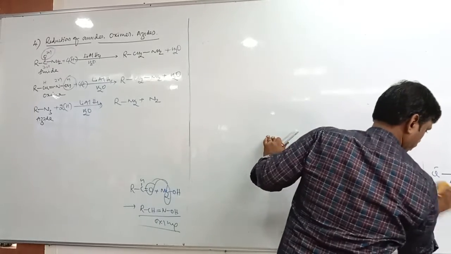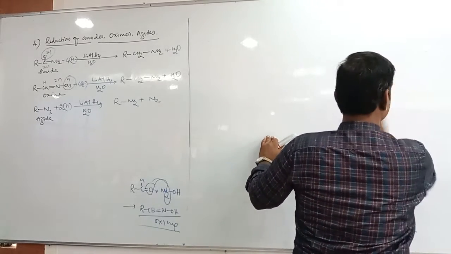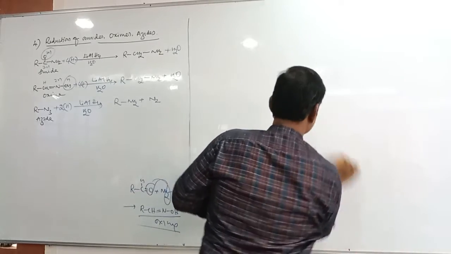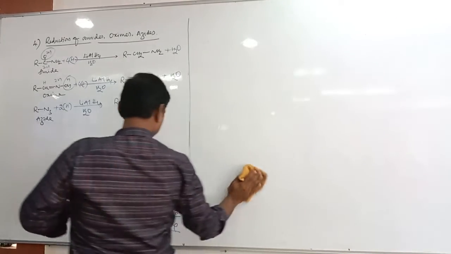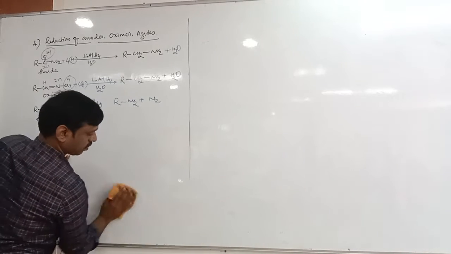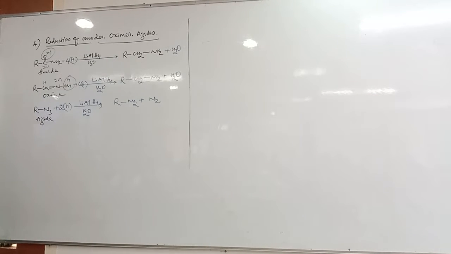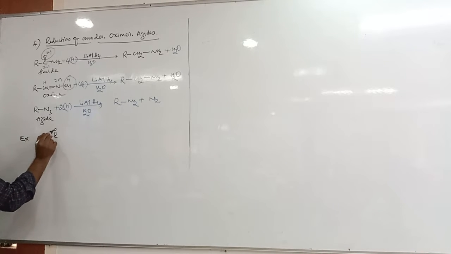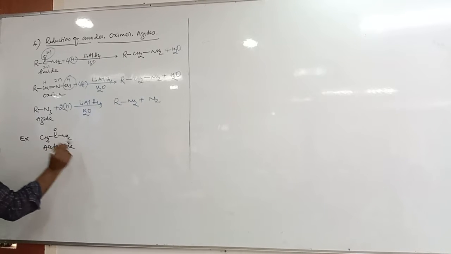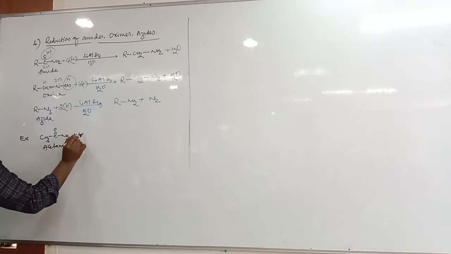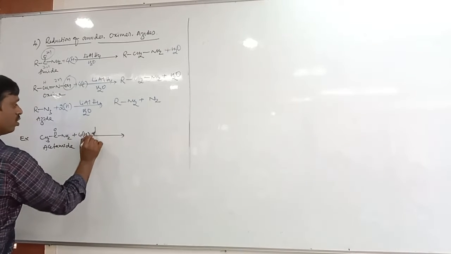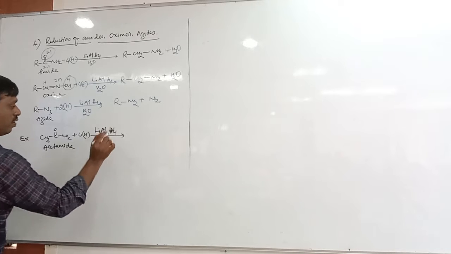Take questions. Complete these reactions. Example: CH3 C double bond O NH2. It is called acetamide. Acetamide plus 4 hydrogen, lithium aluminum hydride.